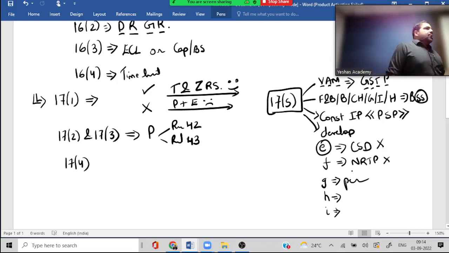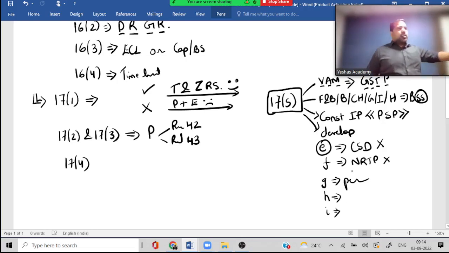Guys, one more thing, guys. If you pay any tax demanded by the GST officer, can you take credit? No. Good job, guys. And now we come to section 17.4.